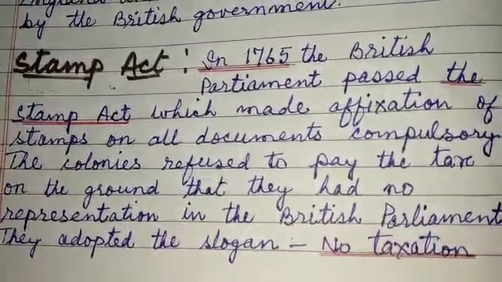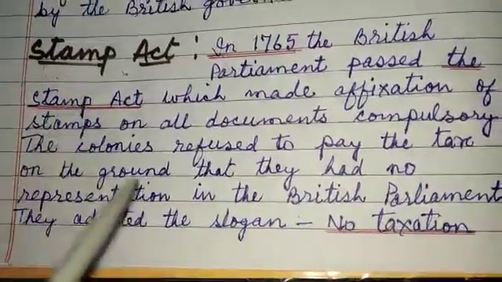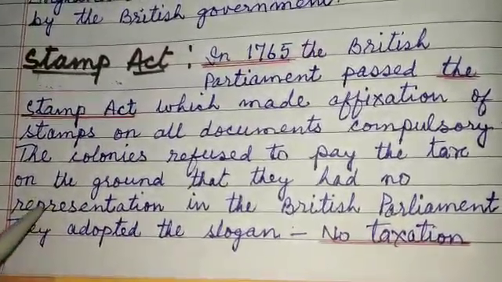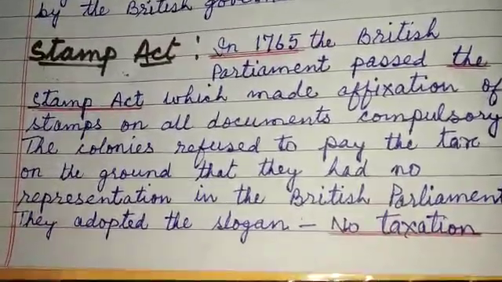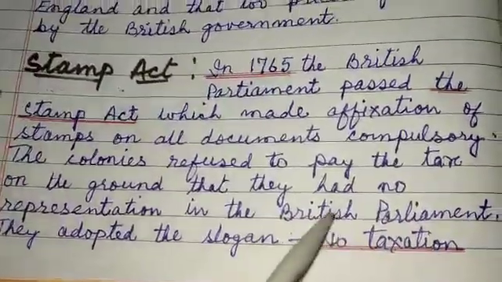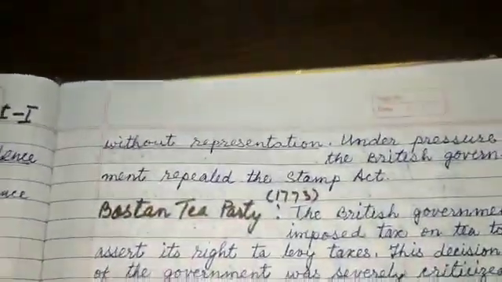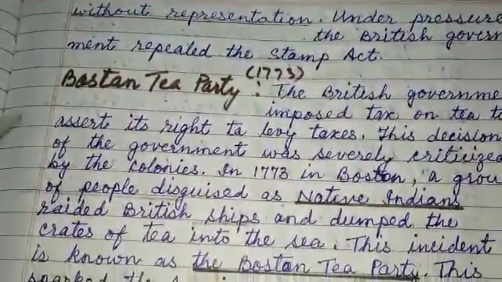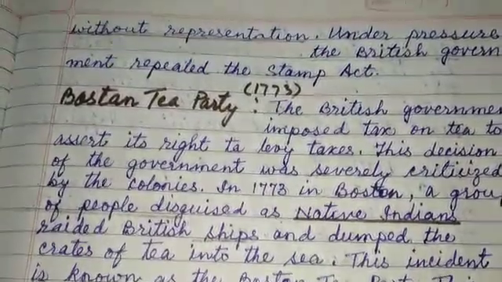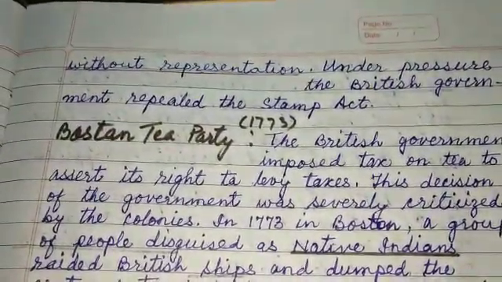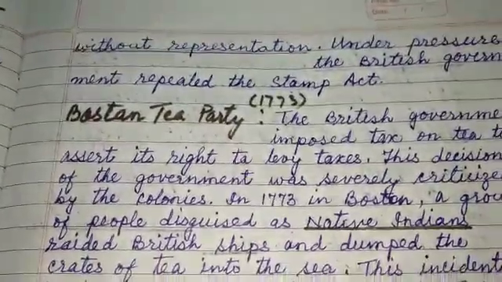One of the major taxes was the stamp tax, which the people refused on the ground that they had no representation in the British Parliament. So the British had no right to impose tax upon them. The famous slogan that they adopted during this time was, "No taxation without representation." Under pressure, the British government had to take back this act.